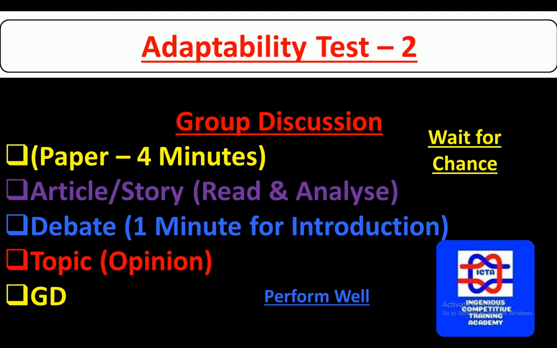Next, adaptability test 2, in which you have group discussions. In the group discussion you will be given a paper with an article or a story. You will have 1 minute of introduction of yourself, and then you have to give your opinion regarding the article given by the board. You have to discuss among the people, but the language has to be English. You can't speak in Hindi, because the group discussion is always in English.